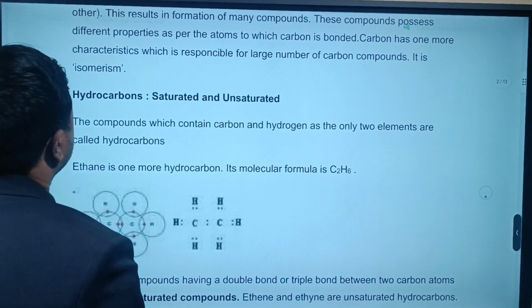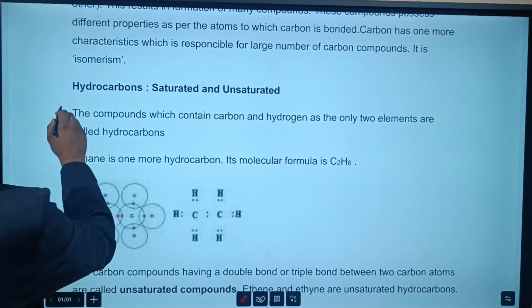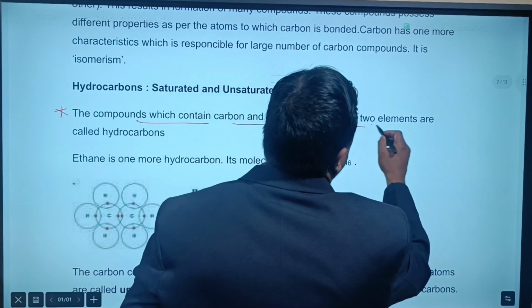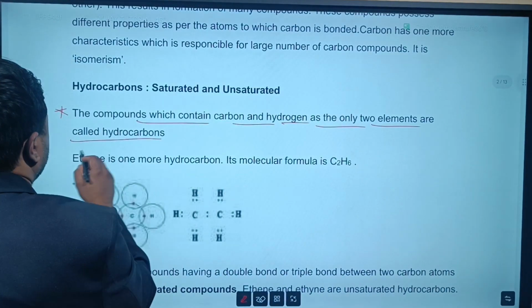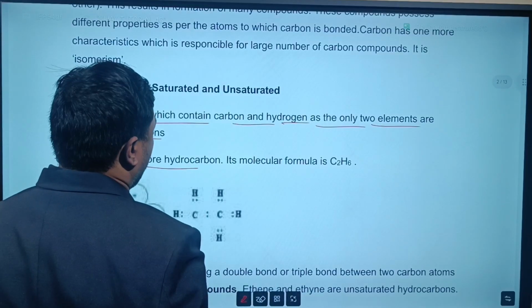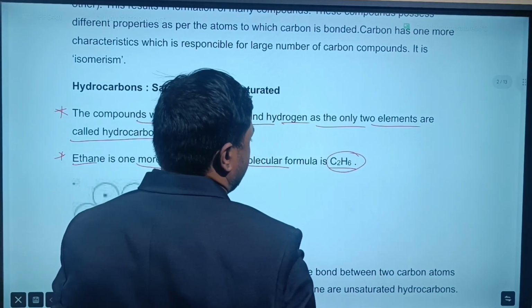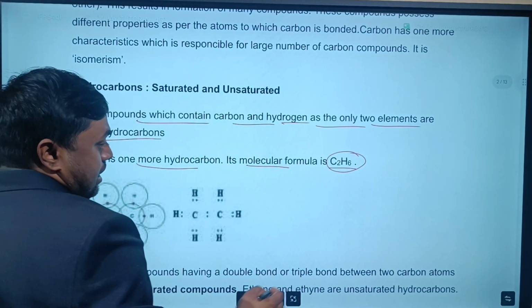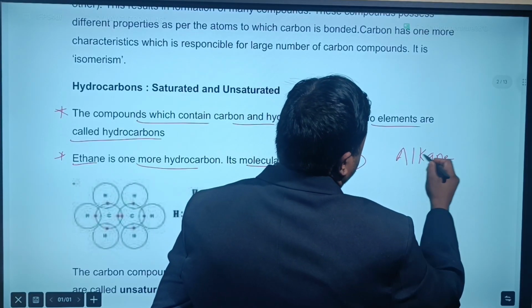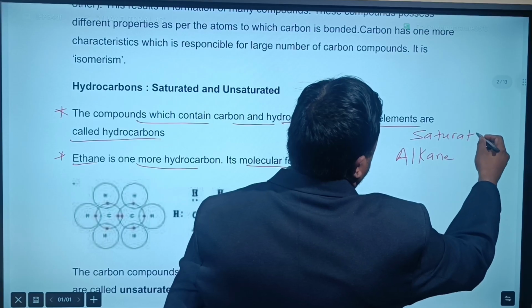So you can see here, the compounds which contain carbon and hydrogen as the only two elements are called hydrocarbons. For example, ethane is one example of a hydrocarbon. So what is the molecular formula of ethane? C2H4. Actually, it falls under alkane, so try to understand alkane first. Alkane is a saturated hydrocarbon.